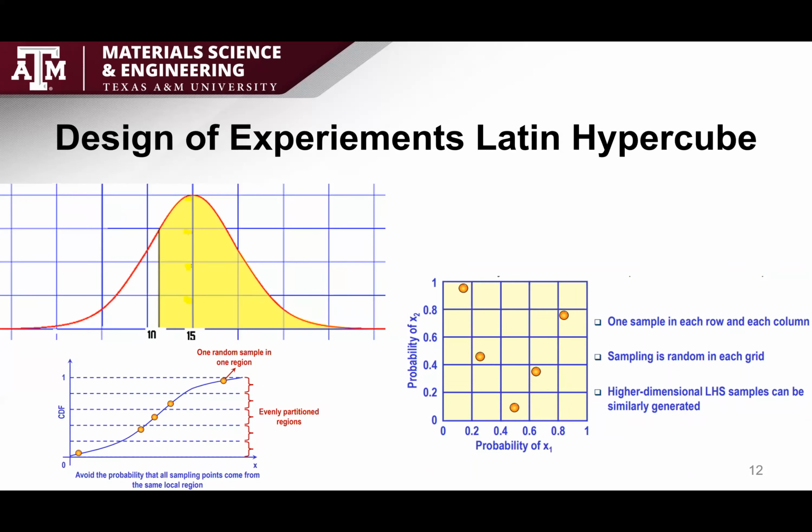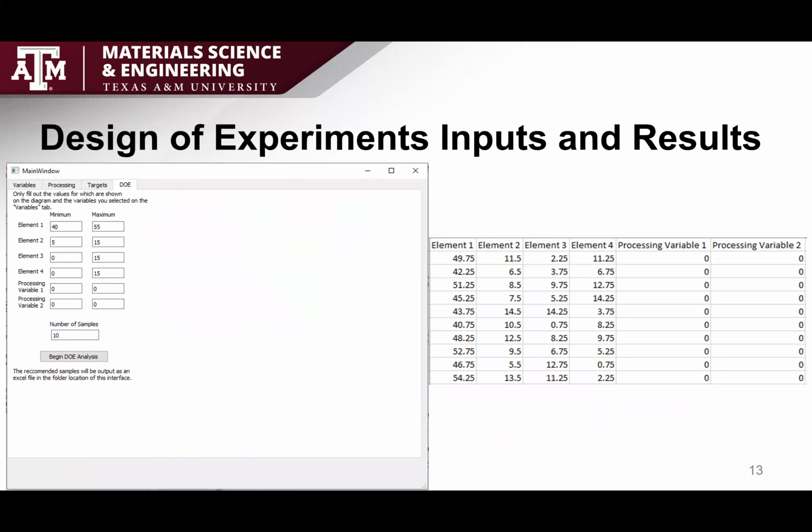Our use of Latin Hypercube sampling in the Design of Experiments is then used with ranges of data that the user can provide into the interface. And we see an example of that on this slide. The range of data inputs is shown in the image on the left. The user can input a range of the variables of interest based on the graphical representation of the predictions supplied by the interface, as well as the number of samples that they want to experimentally create. The code then creates an Excel file using that Latin Hypercube sampling with each variable range as the limits for the experimentation. Using a Design of Experiments allows us to sample the design space efficiently to create a reduced number of samples required to better understand the region of interest for the user in the interface.